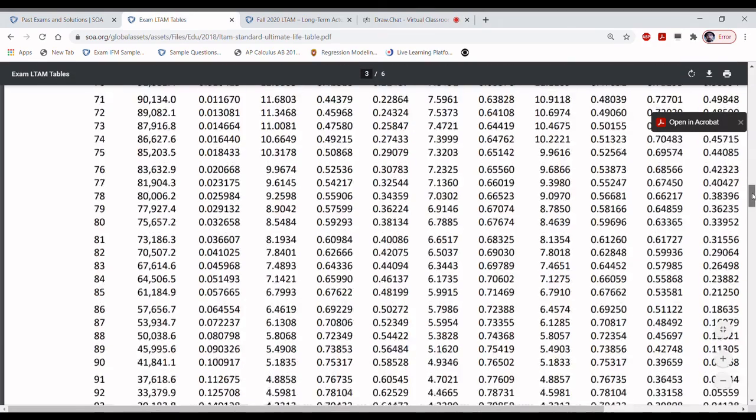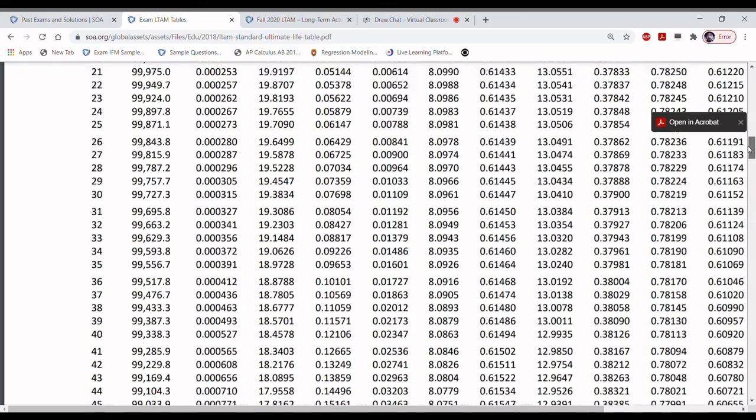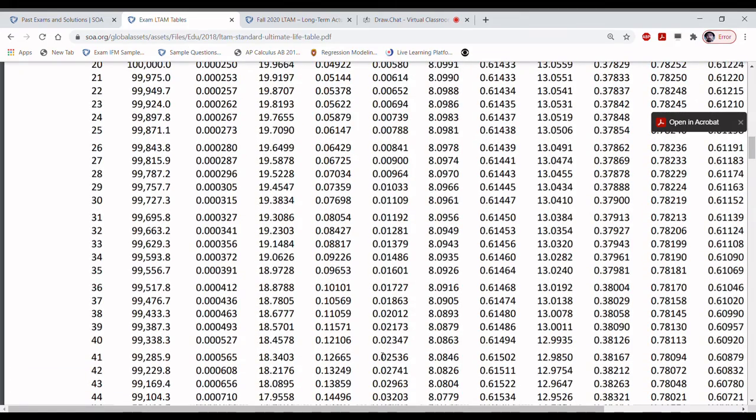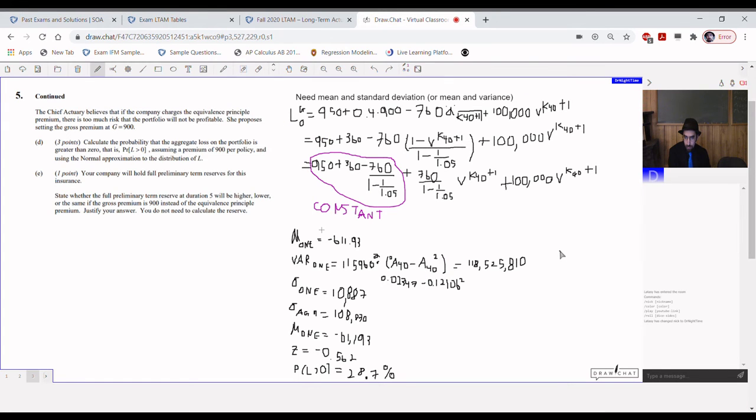For 40-year-olds, A-bar super 2 x is 0.02347. Ax is 0.12106. Yeah, no big surprise there. Algebra happens, we get, then arithmetic happens, we get that the standard deviation for one policy is 10,887. So mean for one policy is negative 611.93. Standard deviation for one policy is 10,887.